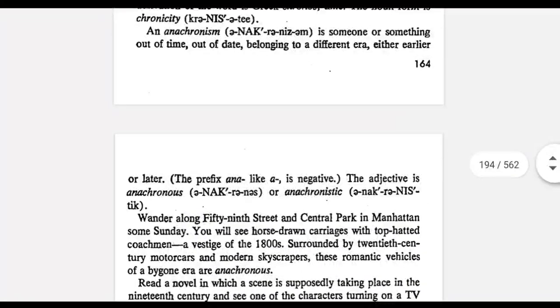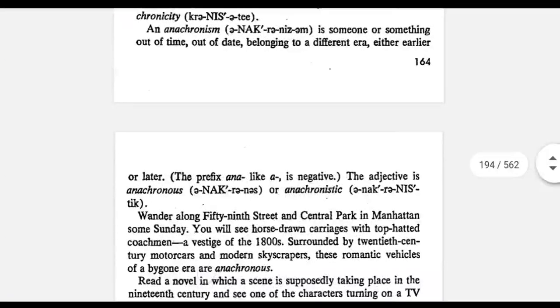The next word is anachronism, which has the root chronos, which means time. But since we use a negative prefix ana in the start, the word becomes negative. So it means something out of time or outdated. For example, in today's computer world, a floppy disk is an anachronism. So the floppy disk is outdated.